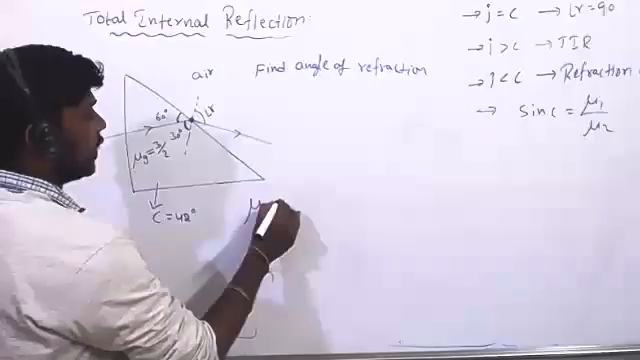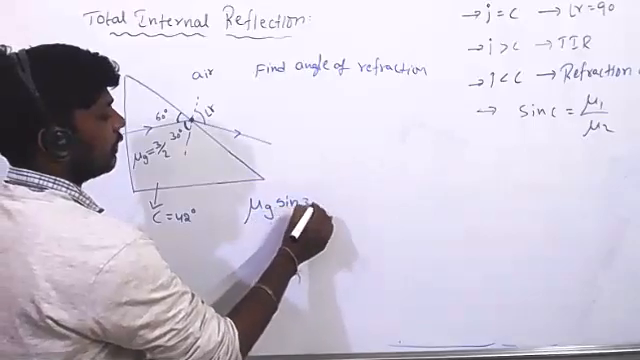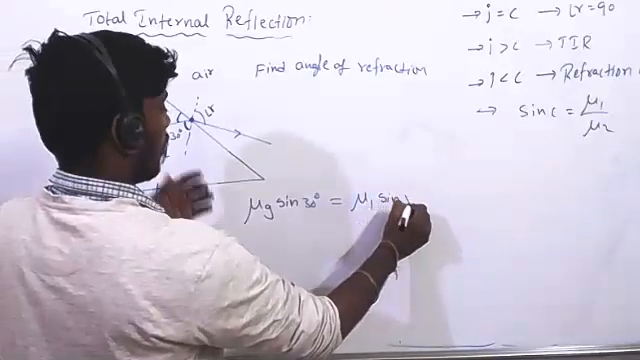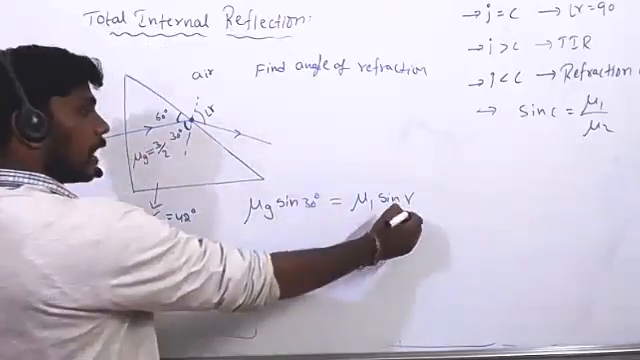Tell me the Snell's law here. Sir, mu sin i equals mu g sin 30. Sin i means 30 only, no? Yes, sir. And mu 1 sin i equals mu 2 sin r. We have to find out r only, no?